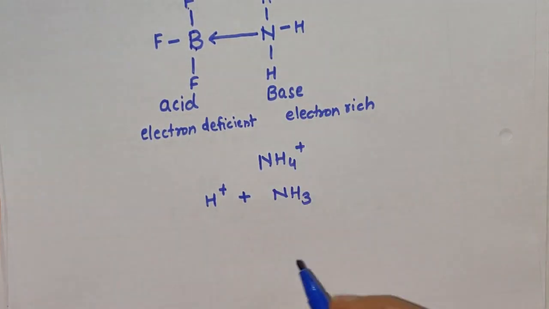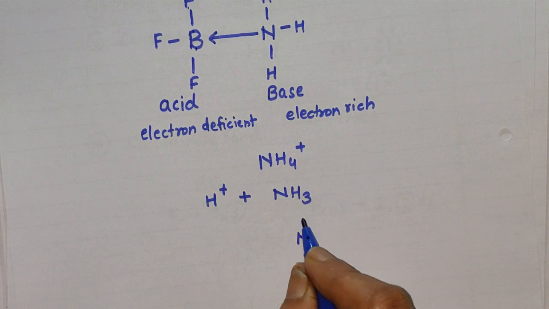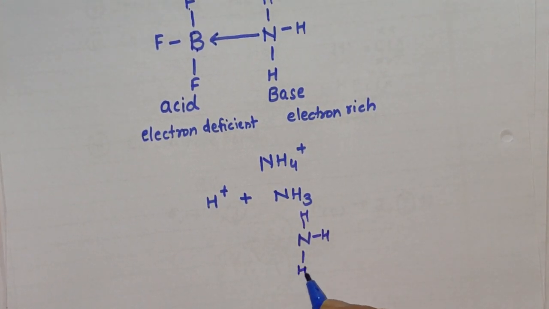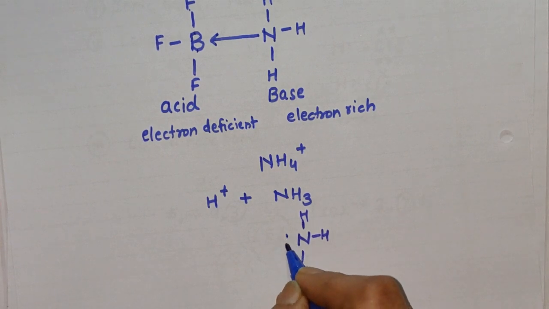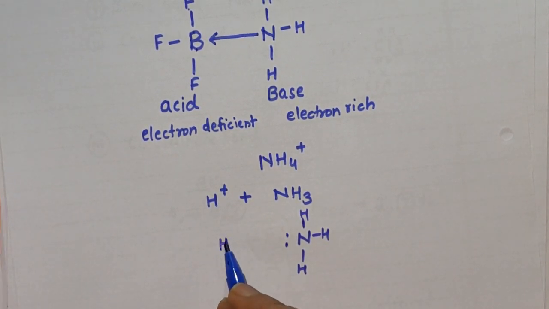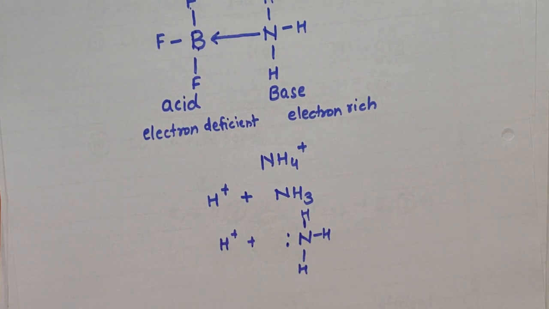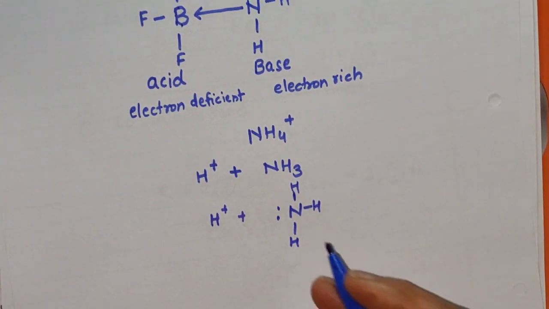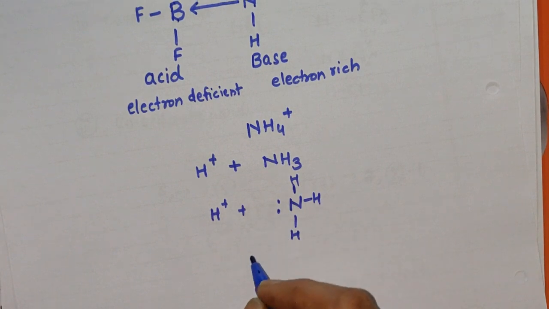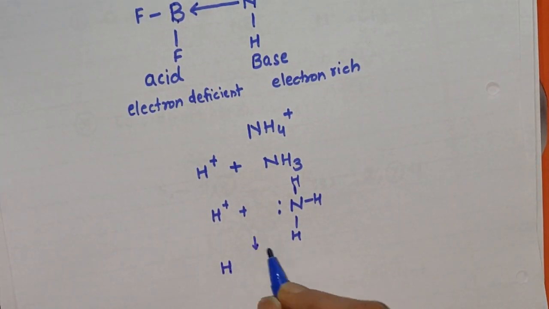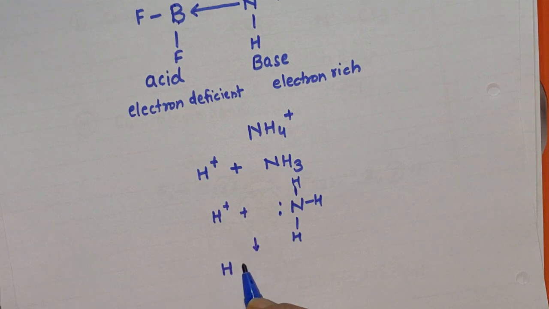And you know from the above example that NH3 has a lone pair of electrons which is available for bonding. It has not taken part in the bond formation, and here the H plus ion is deficient, it is poor, this is rich. So what will happen here? There is sharing of a pair of electrons, and so the formation of a coordinate bond takes place like this.